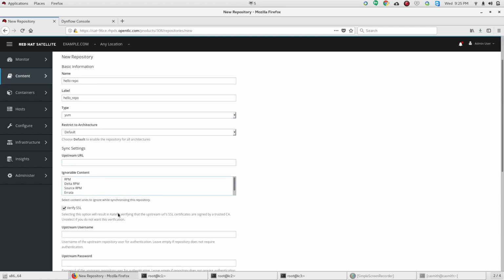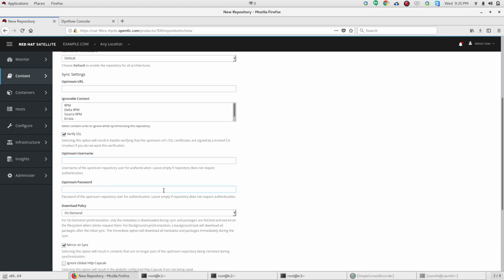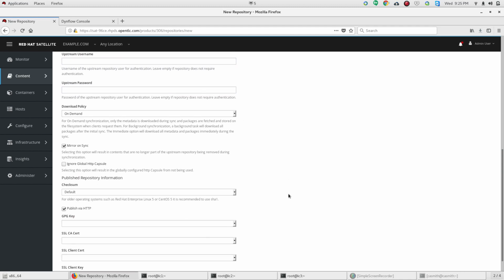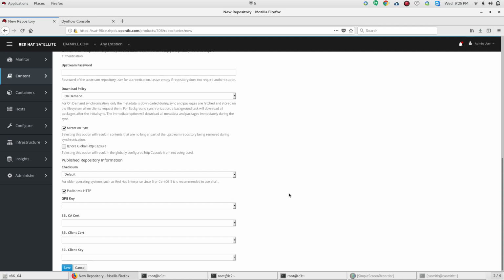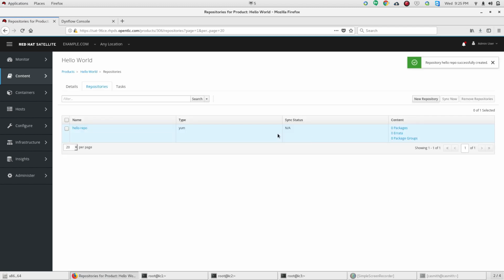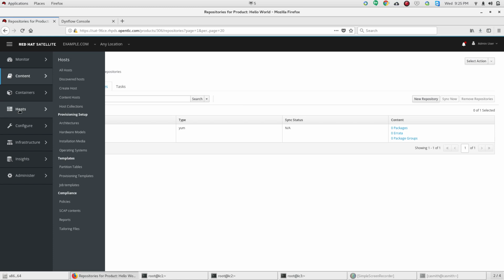There are some settings here that if we wanted to use them for an upstream connection or with username and password, these sort of things, you can adjust those settings here. There's your download policy for how often to download the content, but we're going to leave all of this default so that we can keep going. Okay, so initially I'm not actually going to add a package as I start this process of